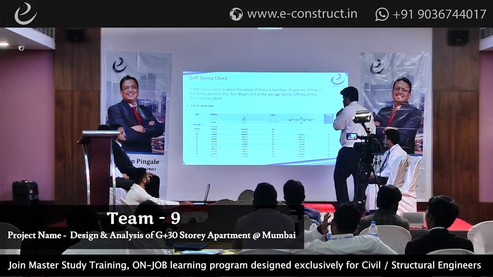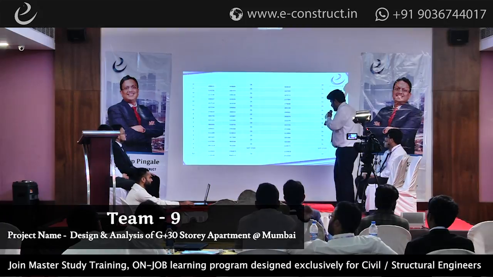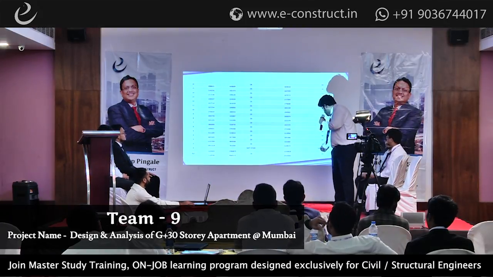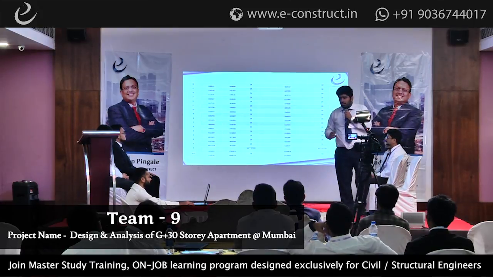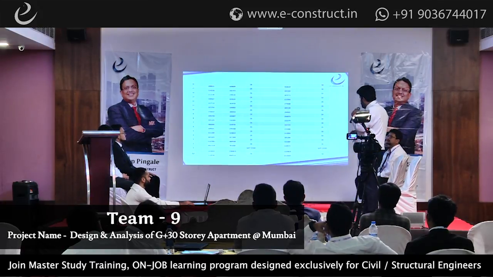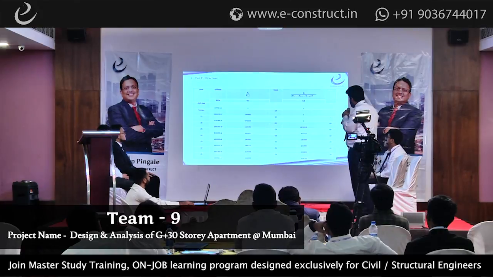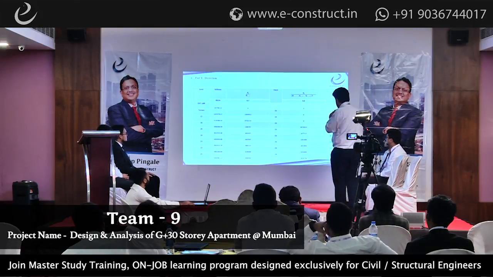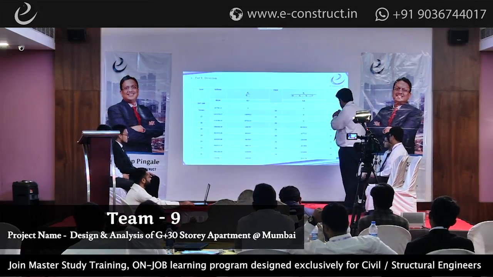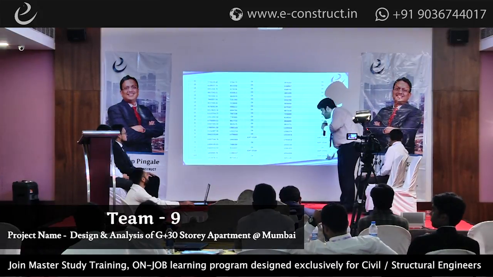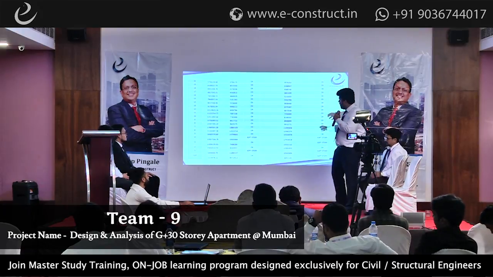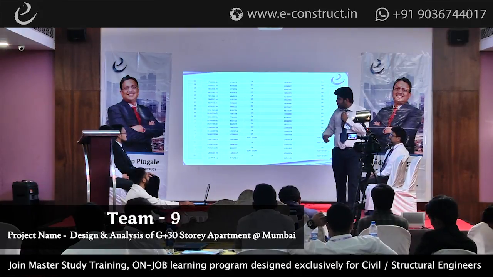So if we move to the next slide, we received just 1 soft story in the X direction, which is the first floor. So we've designed and modeled our building accordingly. And then moving to the Y direction, we received it in 2 or 3 stories. So if you see here, we've received it in 2 or 3 stories. So we've modeled our building accordingly.